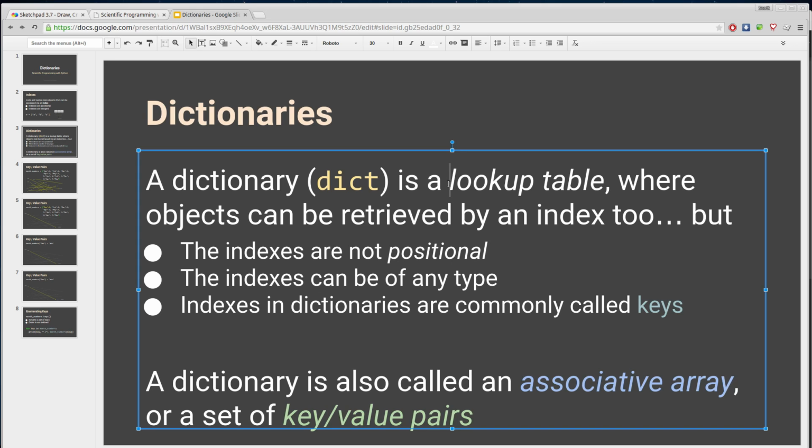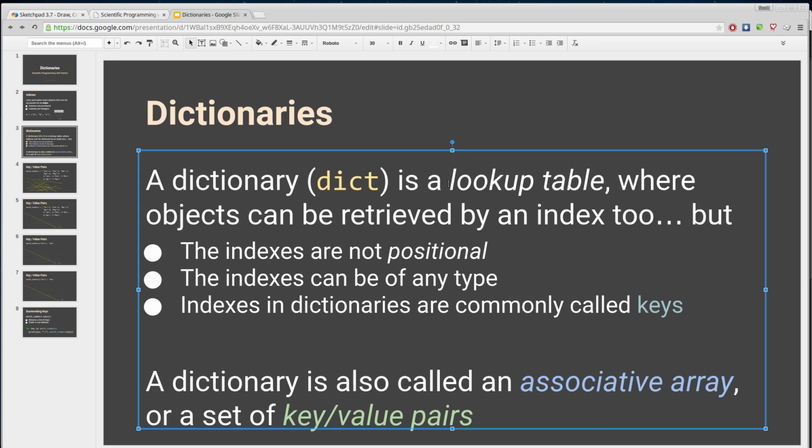A lookup table is where an object can be retrieved by an index, and it can, by the way, also be set by an index. But the indexes are not positional. There is no inherent order of objects contained in a dictionary. Indexes can be of any type, and that's vastly different than a list or a tuple where indexes must be an integer value. They represent a specific location inside of a set. Dictionaries don't have that notion.